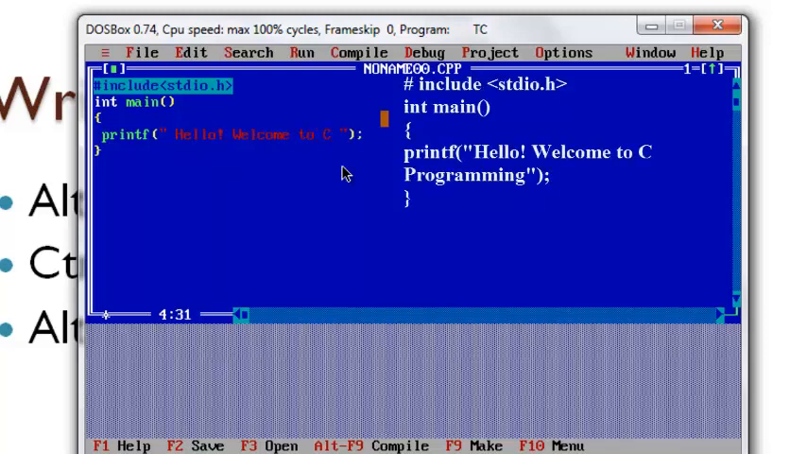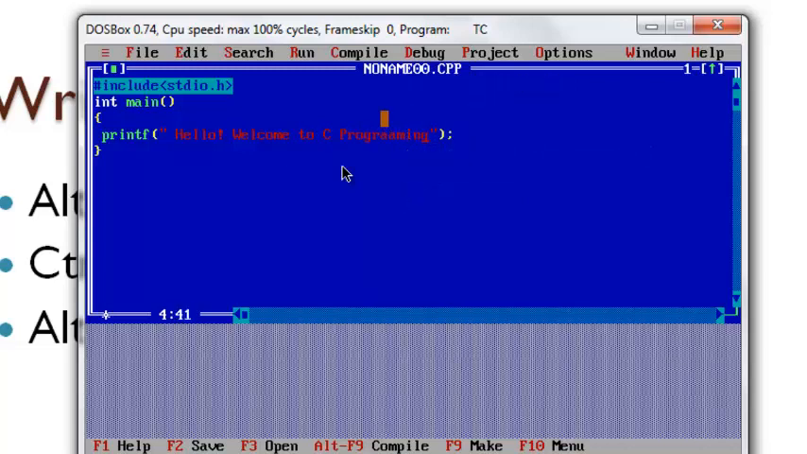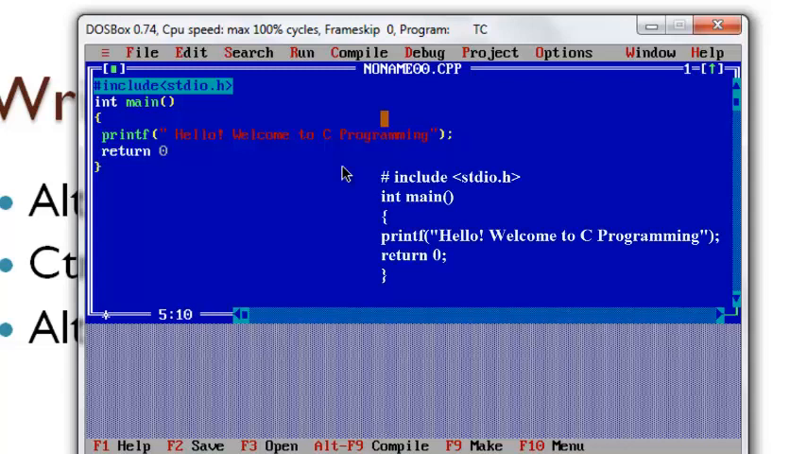welcome to C programming. If there is no error in the program, the main method should return the value 0 to the operating system. So end your program with the return 0 statement. Now let's compile the program.